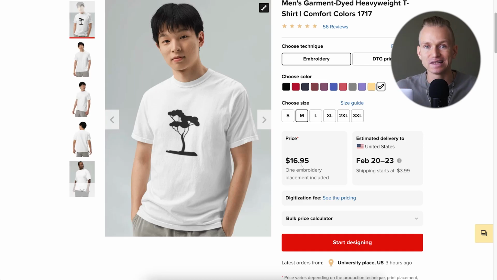And then when someone makes an order, someone purchases one of these products, the print-on-demand service, they will print out, or they will create this product, and they will send out the product directly to the customer. So you don't need to do anything yourself. They take care of the whole fulfillment process, and basically they show you the price, how much this is going to cost for the production and the shipping, and then whatever you put on top of that, that is going to be your profit margin.